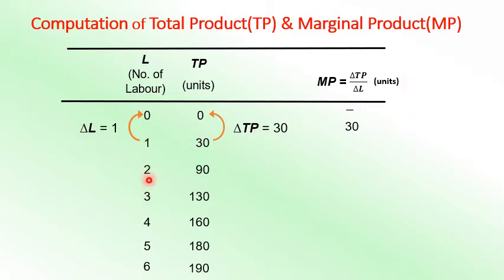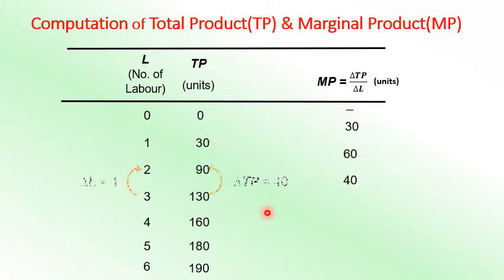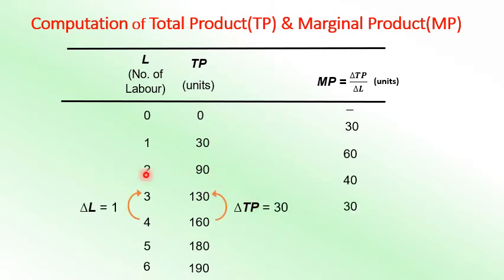Now we go to the second employment of labor. The change of labor from 1 to 2 is 1, whereas the total product change is 90 minus 30, which is 60. So MP is equal to delta TP by delta L, that means 60 by 1, which is 60. Next we go to the third stage: 130 minus 90 gives 40, and the labor change is 1.